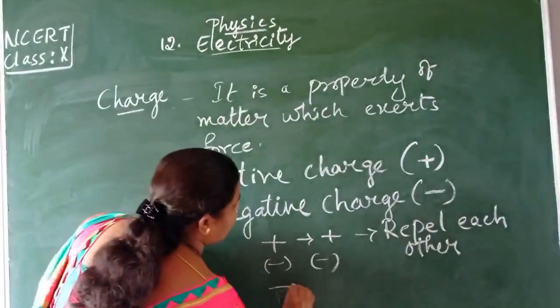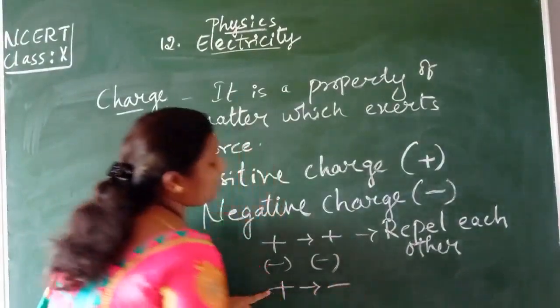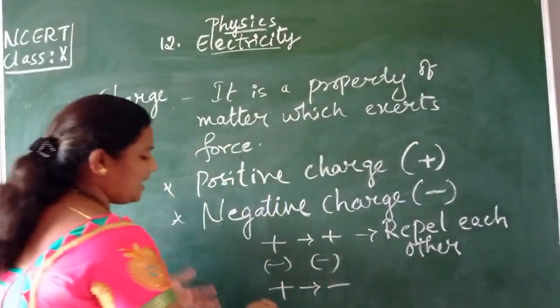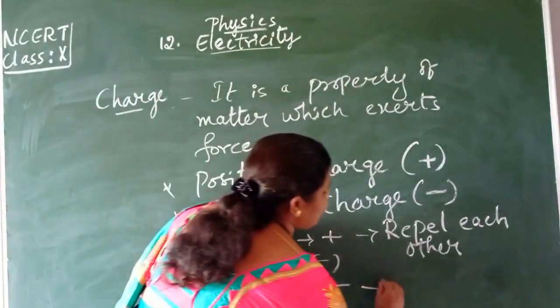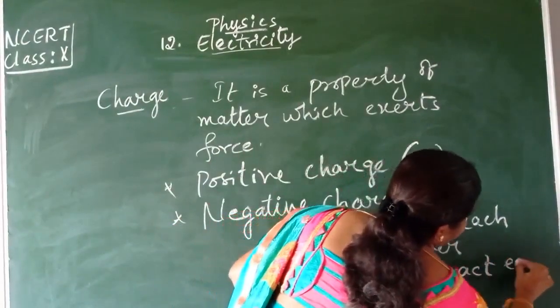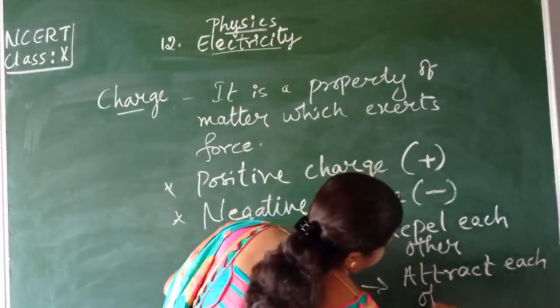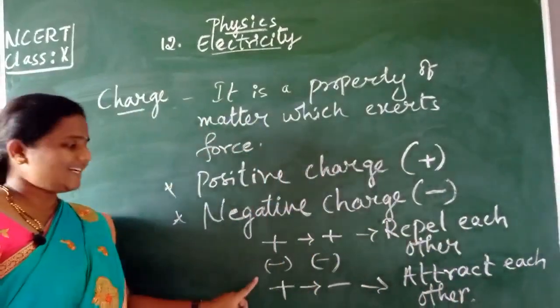What is that? Opposite meaning a plus sign will attract what? Negative sign, or a negative will attract a positive sign, and what do they do? They will attract each other. Got it, children? What is the main property it is telling?